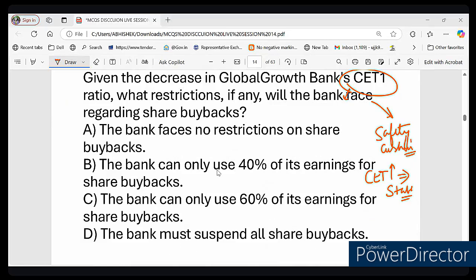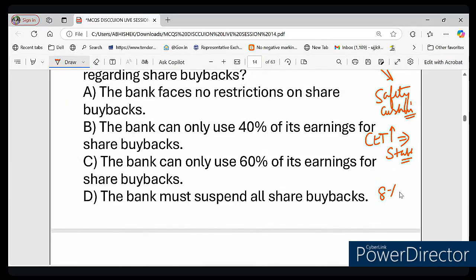Why? Because a bank needs to maintain financial strength, right? Yes, obviously. And my second question is, if the bank's CET1 ratio falls below 8%, suppose it falls to 7%, do you think that it can still distribute profit freely? Obviously no, right? Because a bank with CET1 below 8% faces a strict restriction.